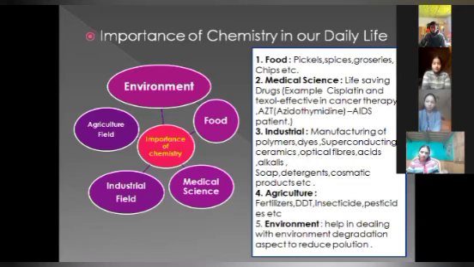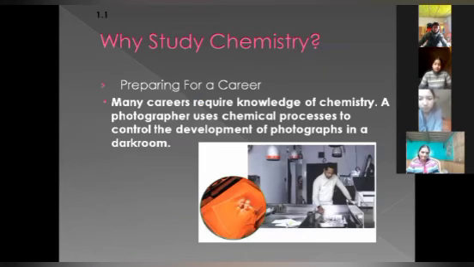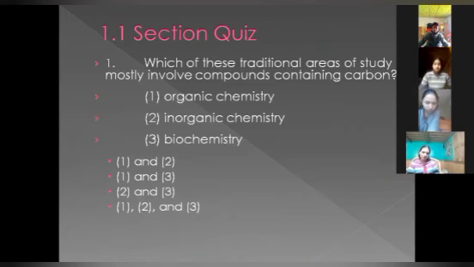soap, detergent, which you are using, cosmetic products, that is chemistry. Agriculture, fertilizer, DDT, insecticide, pesticides, these are also help from chemistry. Environment, it helps in dealing with the environmental degradation of waste materials and to reduce pollution also. So why study chemistry in future? If I take career, you can take any example. One example is given here: photographers use chemical processes to control the development of photographs in the dark room. That is also because of chemistry.